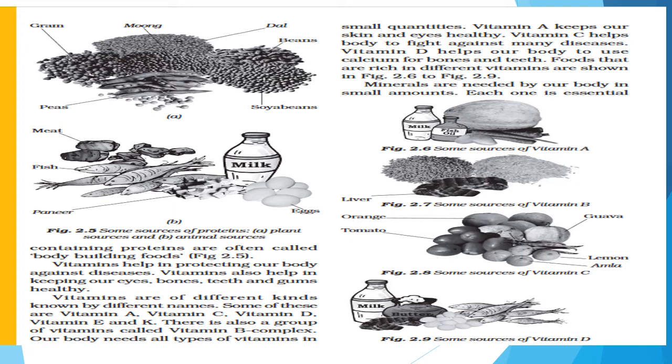Dear friend, vitamin A keeps our skin and eyes healthy. Vitamin C helps the body to fight against many diseases. Vitamin D helps our body to use calcium for bones and teeth. Foods that are rich in different vitamins are shown in figure 2.6 to figure 2.9.